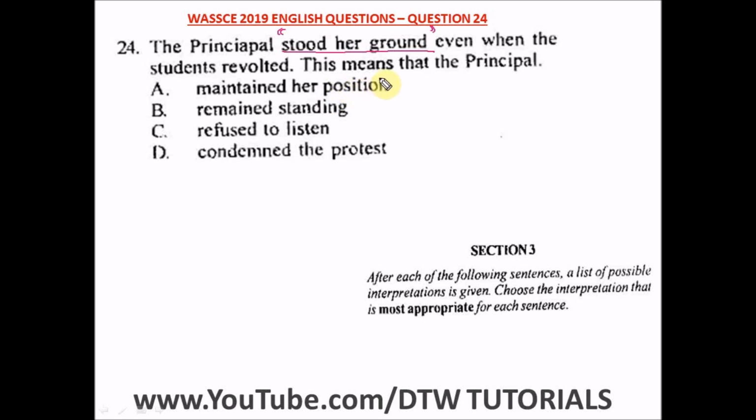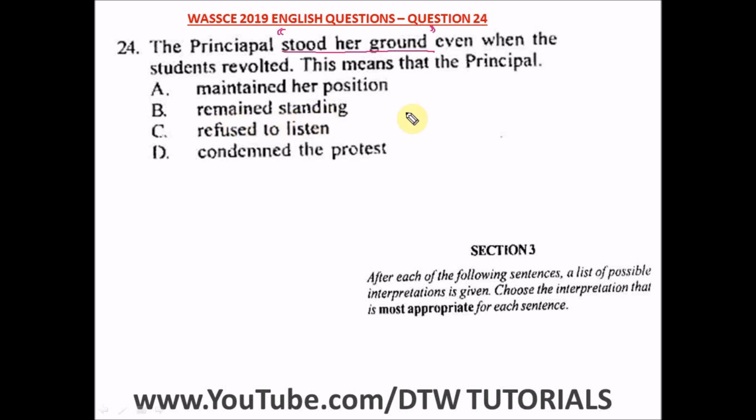Okay, so this means that the principal, A says maintained. Definitely this is the answer. Well, let's go forward for any better interpretation. Maintain her position. B says remain standing. No. C says refuse to listen. D says condemn the protest. I mean, so the best answer is not remain standing.